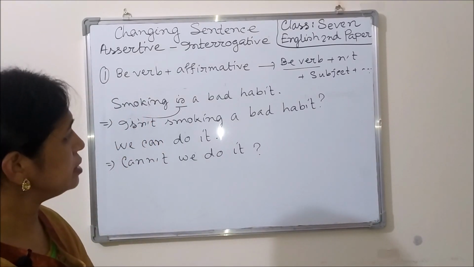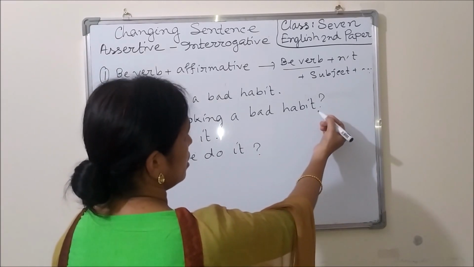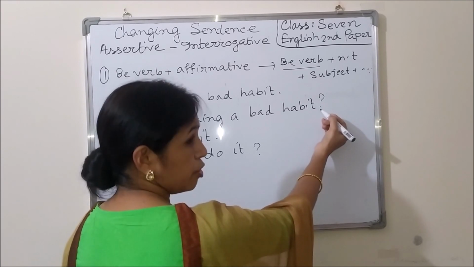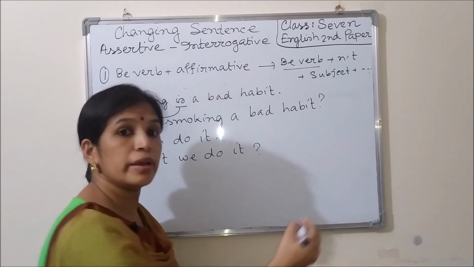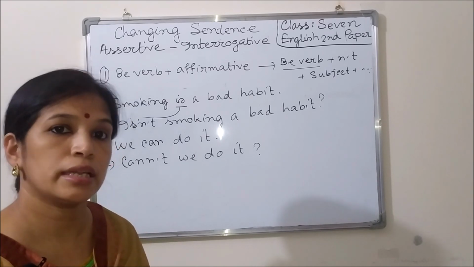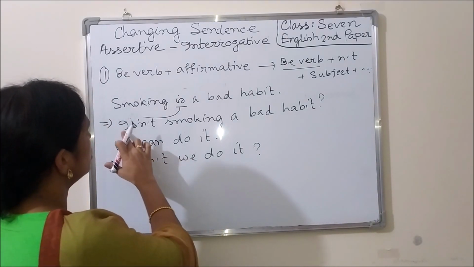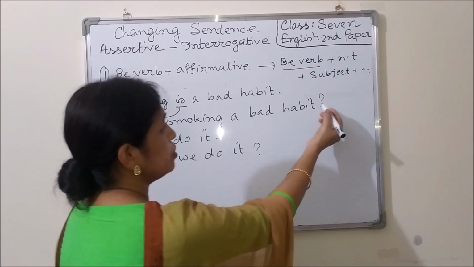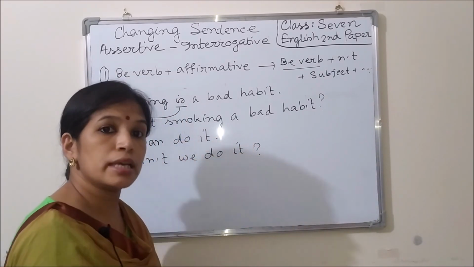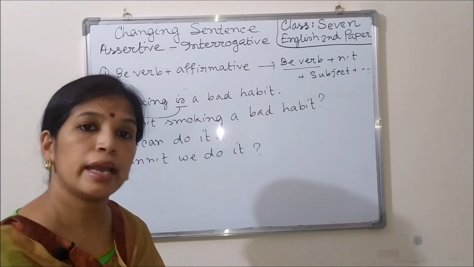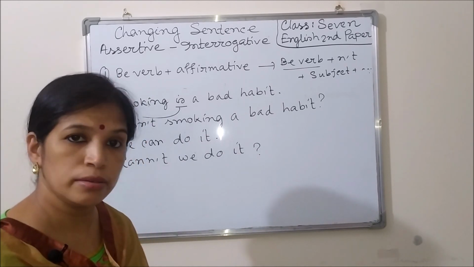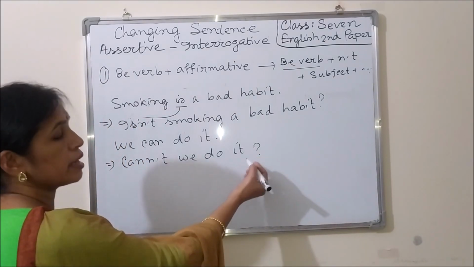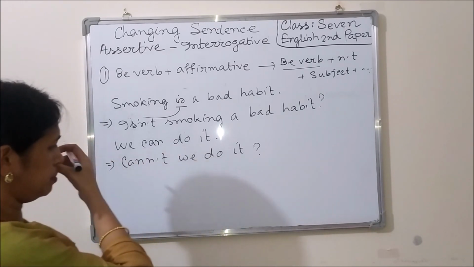Dear students, notice that at first I didn't put the question mark at the end of this sentence. It's a great mistake for an interrogative sentence. Suppose the full sentence is correct, but you haven't used the question mark at the end. That will be wrong and you will not get any marks for the sentence. So you have to remember to use a question mark at the end of an interrogative sentence.